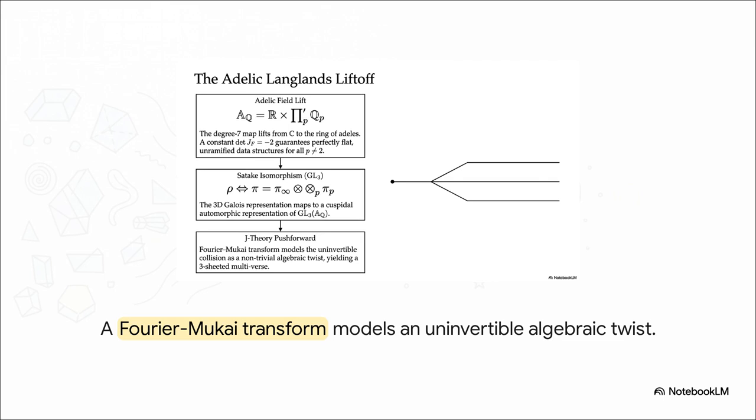After that, the static isomorphism grabs our 3D Galois representation and maps it directly to a cuspidal automorphic representation of GL3. And finally, a Fourier-Mukai transform steps in to model this uninvertible collision as a non-trivial algebraic twist, leaving us with a 3-sheeted multiverse. Mind-blowing stuff, right?